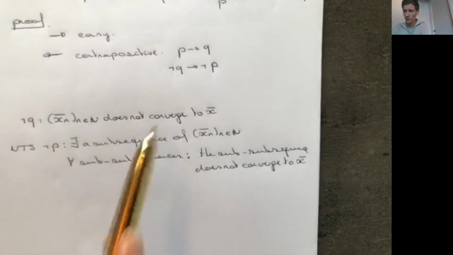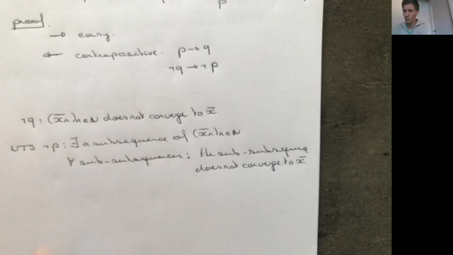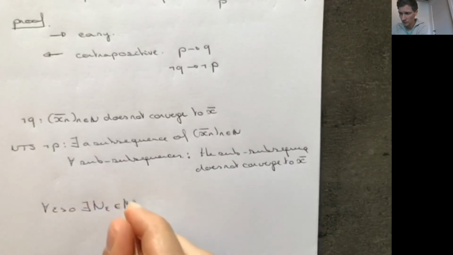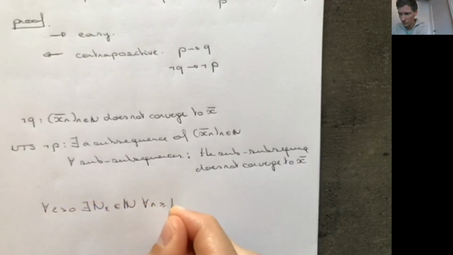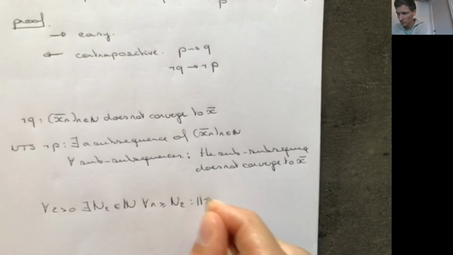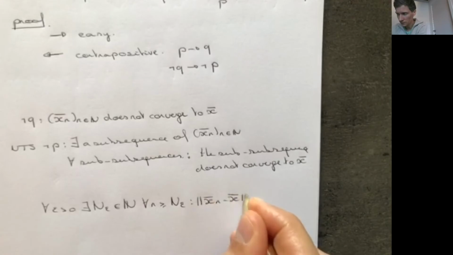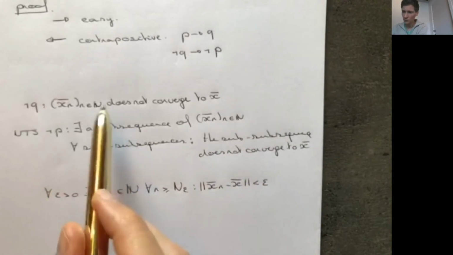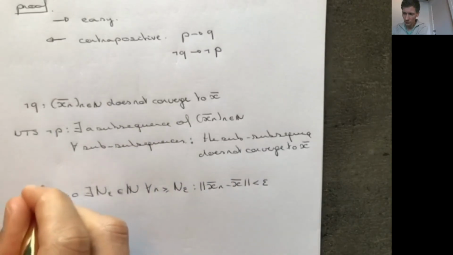So xn doesn't converge to x. Well, we know the definition of convergence. For all epsilon, there exists an N epsilon in the natural numbers, such that for all n greater or equal to this N epsilon, |xn minus x| is smaller than epsilon. But xn doesn't converge to x, so I have to negate this formula.